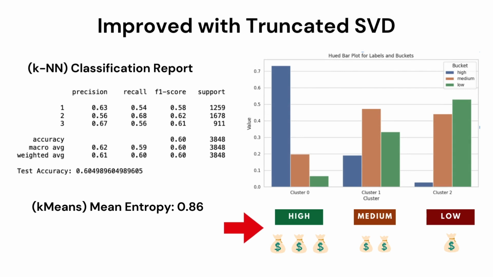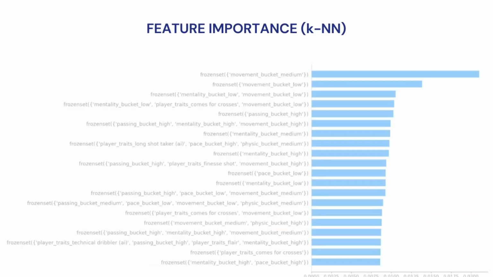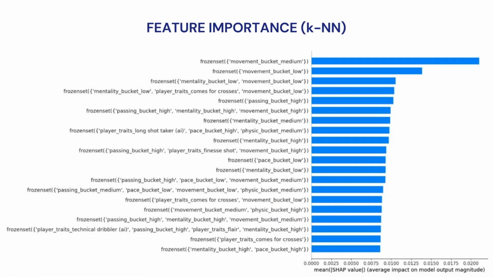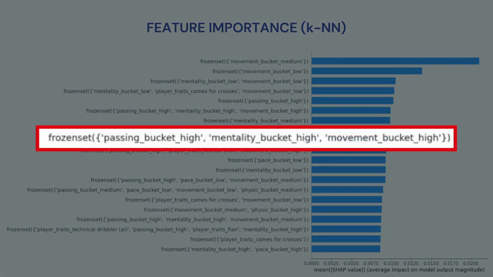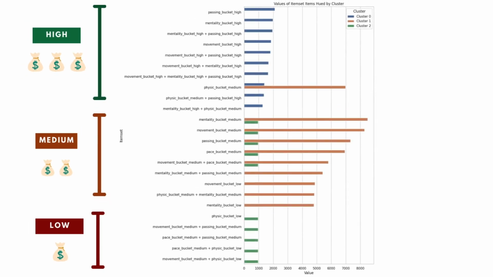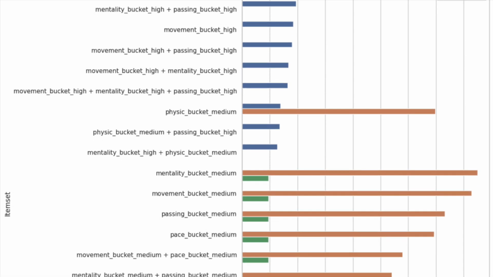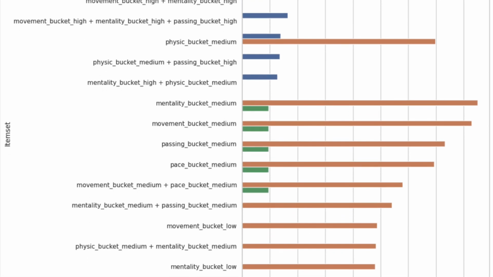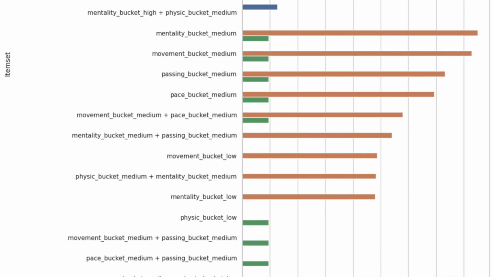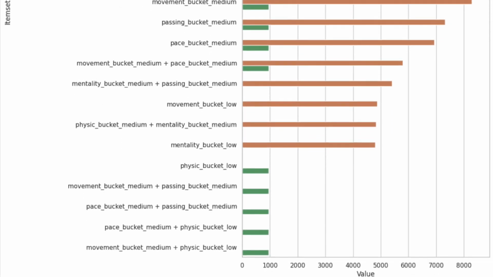We can also clearly see that cluster 0 corresponds to the high wage, cluster 1 for medium, and cluster 2 for low wage. This chart shows our frequent item sets as features in descending order of importance. Taking a closer look, we notice that having high passing mentality and movements is an influential factor in determining the class of wages. Here's a chart of the support for each item set across the clusters. As we move down the chart, we notice that those players in cluster 0 with high wages have high-level abilities, whereas those in the low wages cluster have low-level abilities.